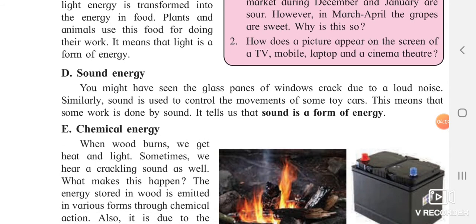Sound energy means what? You have seen many times the glass panes of windows crack due to loud noise, and sometimes you can see the movements of toy cars being controlled by sound. This means that some work is also done by sound. If you clap your hands, a toy moves. If you clap or make some noise, another machine or object in front of you which works on sound starts doing its action. So sound is also one form of energy.